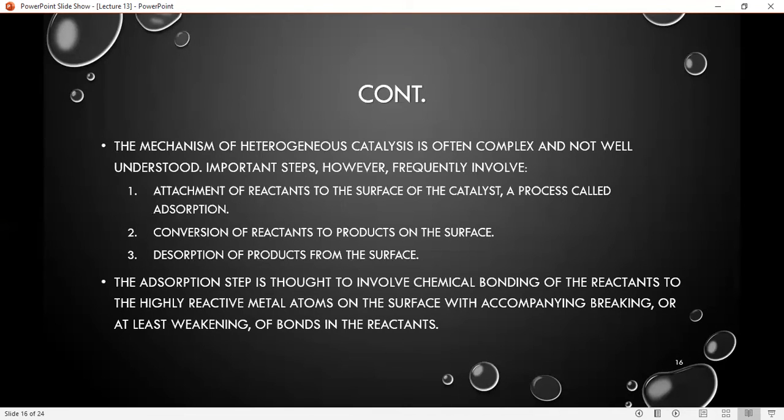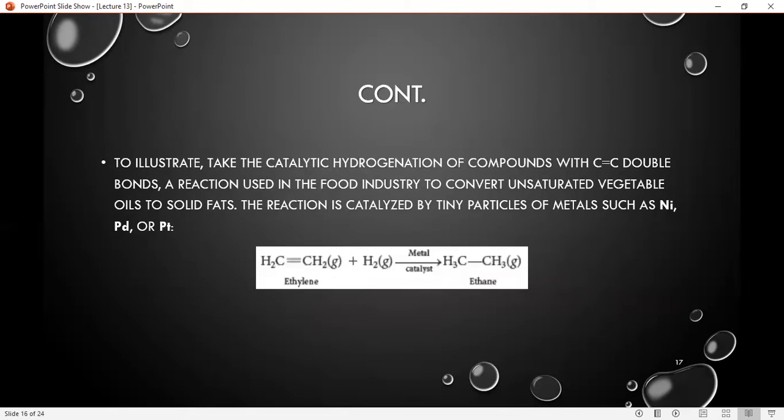Then the reactants convert into products on the surface of the catalyst, and then the product detaches from the surface of the catalyst, and this is called desorption. The adsorption step is thought to involve chemical bonding of the reactants to the highly reactive metal atoms on the surface, with accompanying breaking or at least weakening of bonds in the reactants.